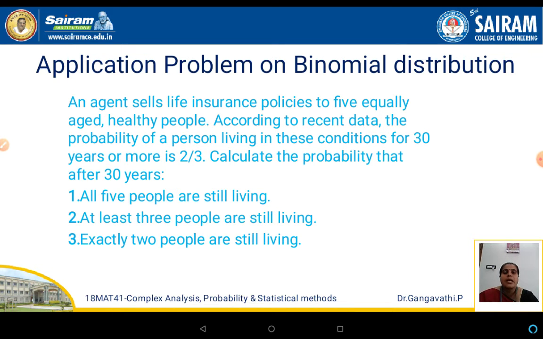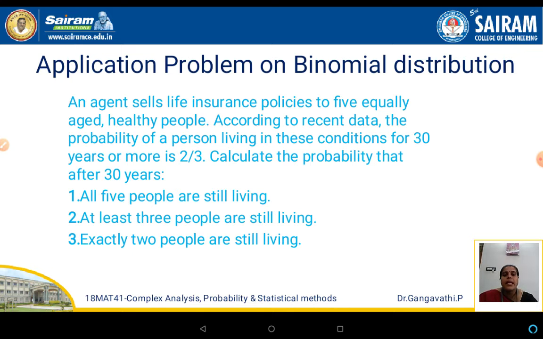Some of the problems, like analyzing problems in insurance companies, and how exactly they use it. Look at this problem. The statement of the problem here is: an agent sells life insurance policies to five equally aged healthy people. So five people take the insurance policies, and they are all of equal age and in good health. According to the recent data survey, the probability of a person living in these conditions for 30 years or more is 2 by 3.